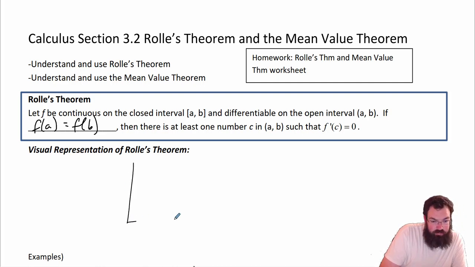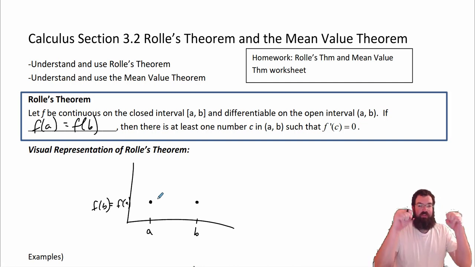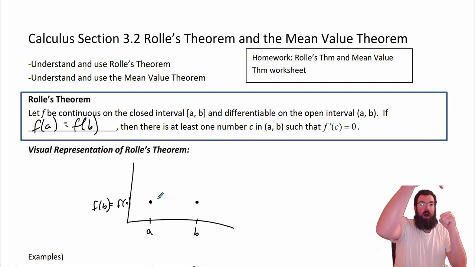So if I have, we'll say, this function here. This is a, this is f of a, and therefore this is f of b as well, right? So that's b. F of a and f of b are the same value. So in order to get from a to b, it's a continuous function. What do we know about continuous functions? More than likely, it's not going to be just a straight line. You're going to have a curve to it. Because f of a and f of b are the same value, the function is either going to go up and come back down, or go down and come back up.